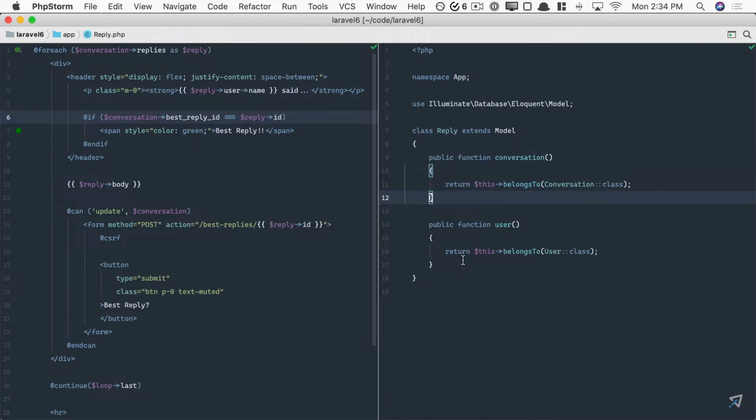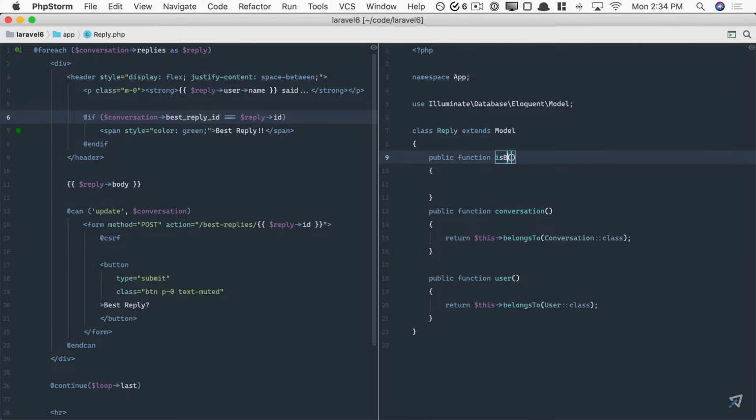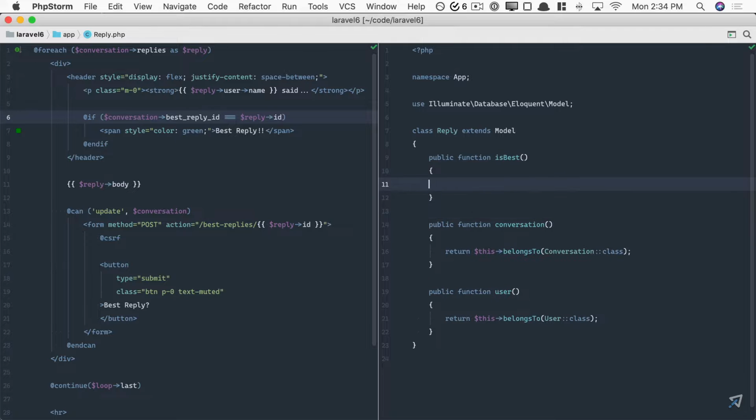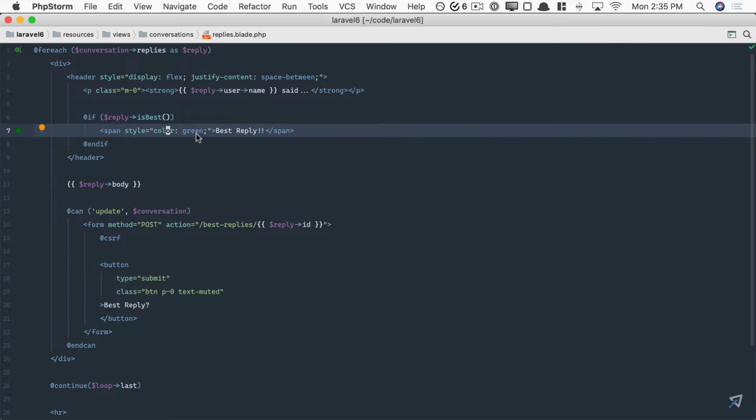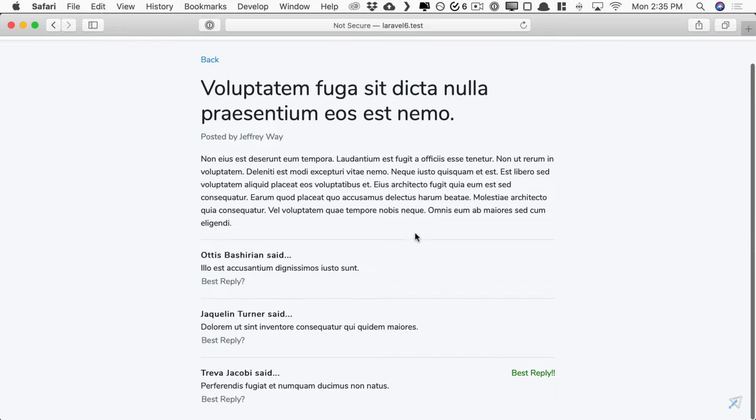Let's go to our reply model, and we could say, well, we're checking if it's best, right? Is it the best one? Well, let's say return this ID. And again, often you'll find yourself doing this, where you're taking conditional logic and you're moving it to the model. Check if the current reply's ID equals its parent's best reply ID. And that returns a Boolean. Okay, so now all of this can be replaced with something a little more readable. If the reply is best, only in that case do we show the label. And that works as well.